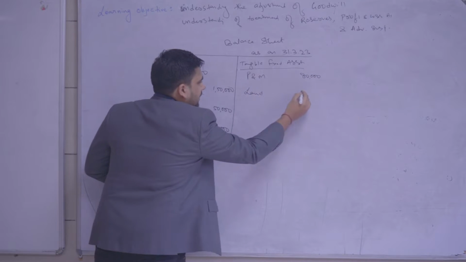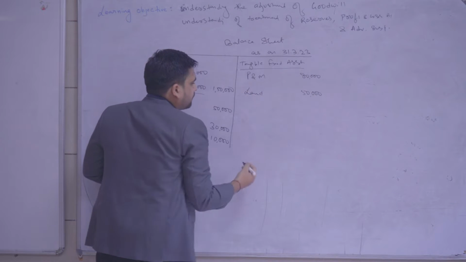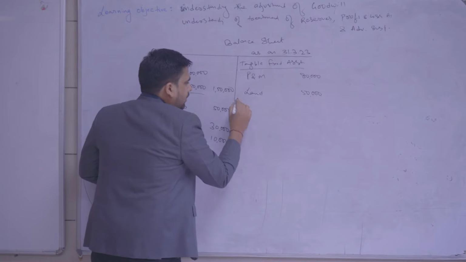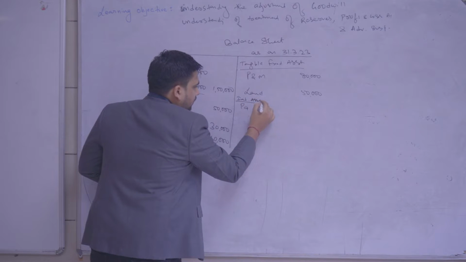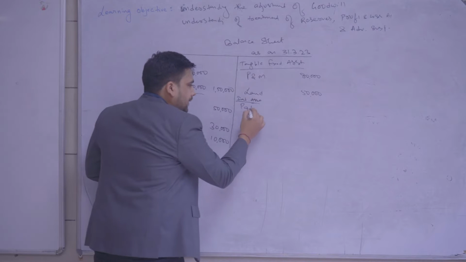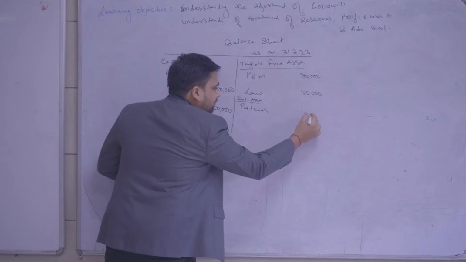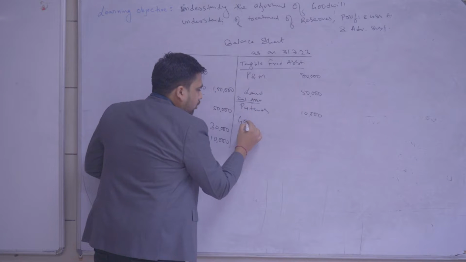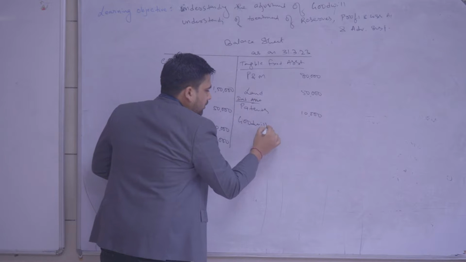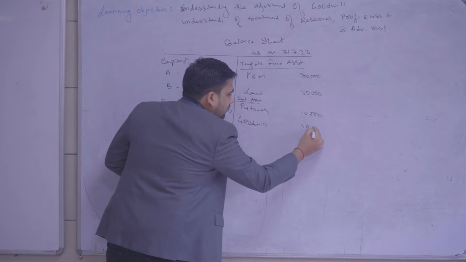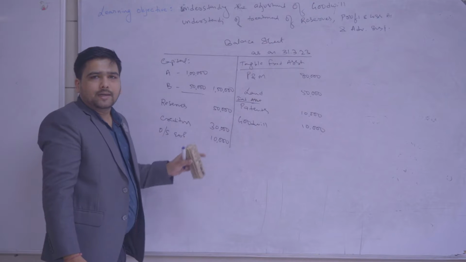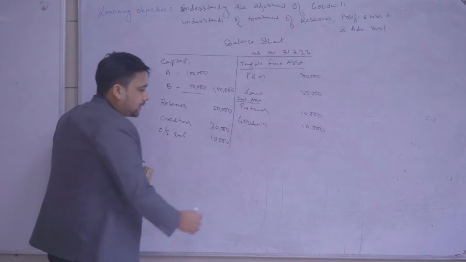We have land purchased at rupees 50,000. Under intangible fixed assets, we have patents of rupees 10,000. We have an old goodwill, that is the purchased goodwill in the books, at rupees 10,000 again. And we have some other current assets like debtors, stock, cash, and other things.